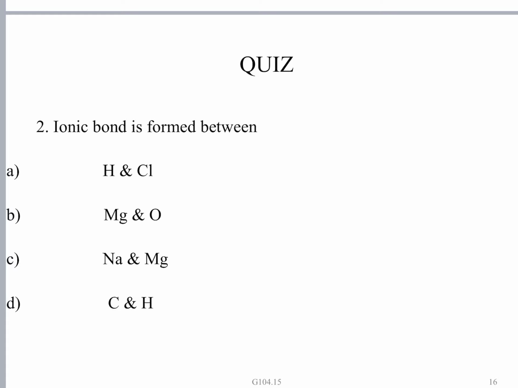So there is no question of formation of any sort of ionic bond here. Between carbon and hydrogen, the electronegativity difference is very small. So neither can pick up an electron, nor can either of them lose an electron. So they combine and form a covalent bond between carbon and hydrogen.